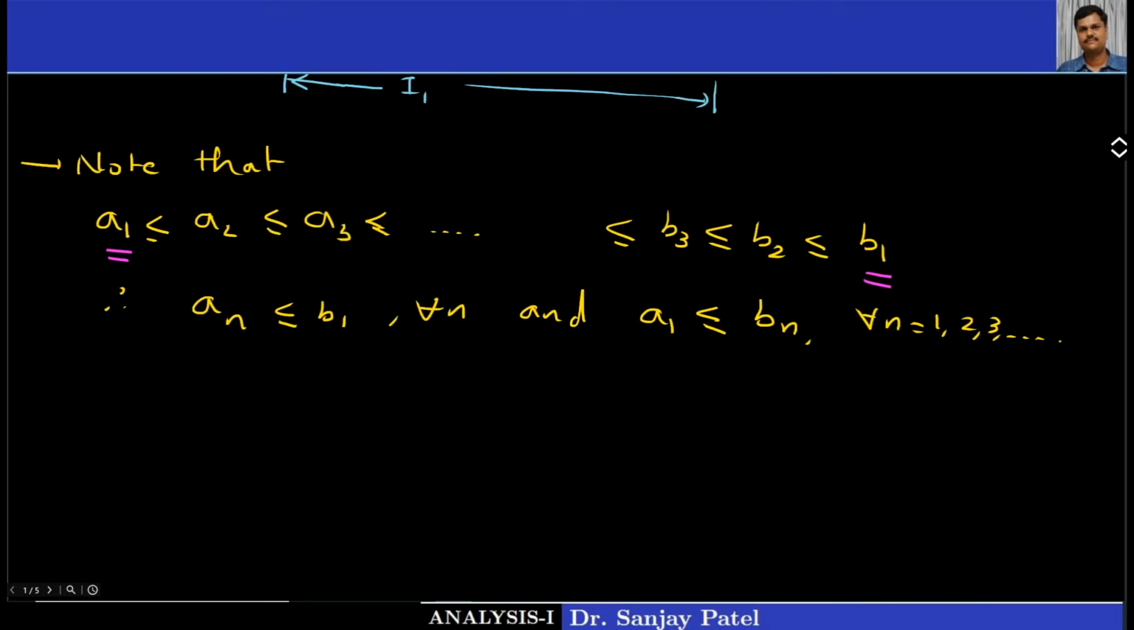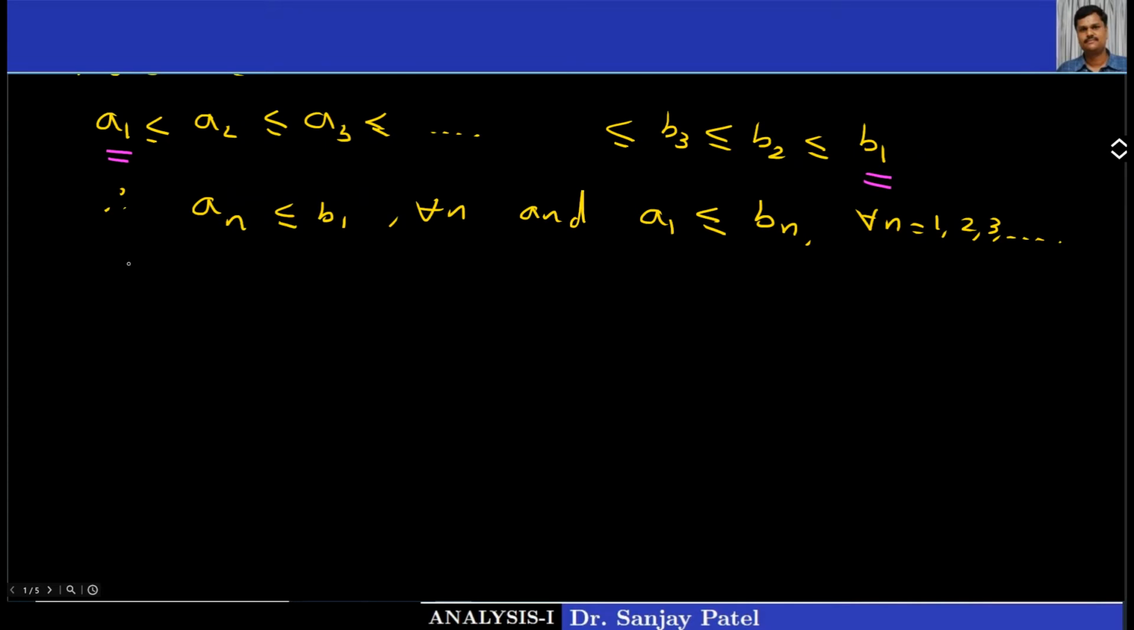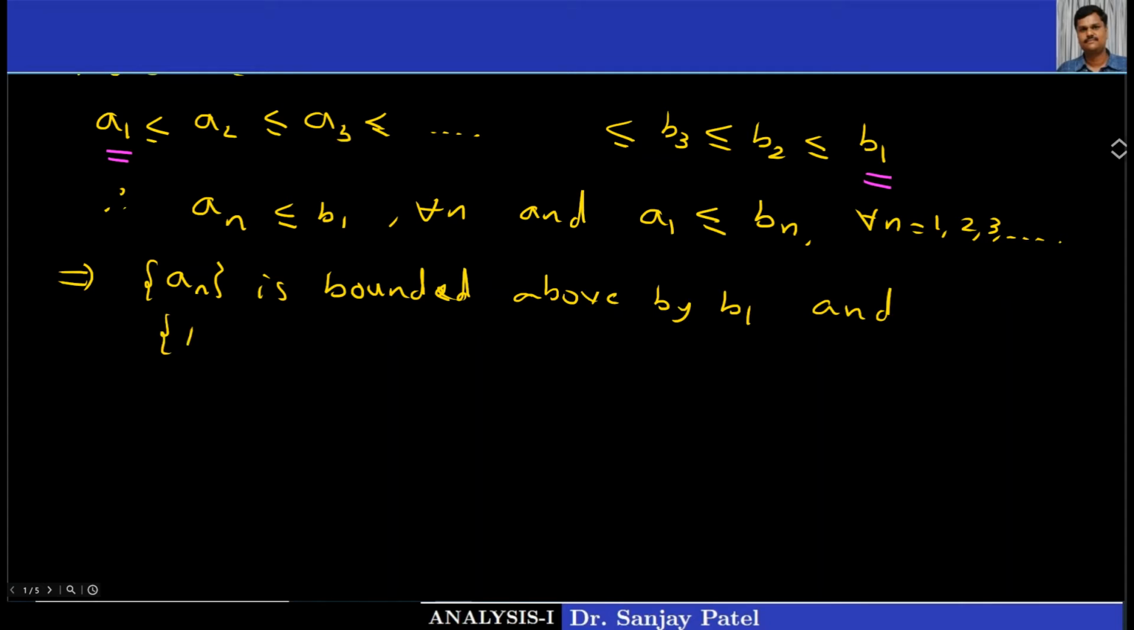Okay. So what is the meaning of this? This means the sequence an is bounded above by b1, and the sequence bn is bounded below by a1. Okay, so this is our first result.